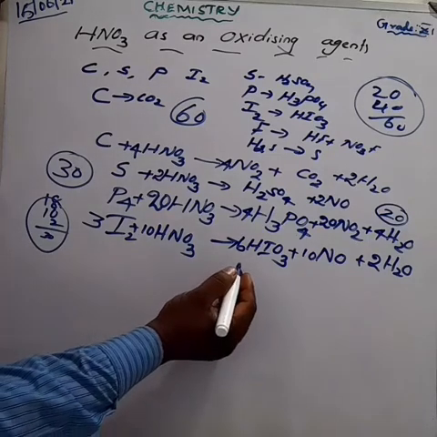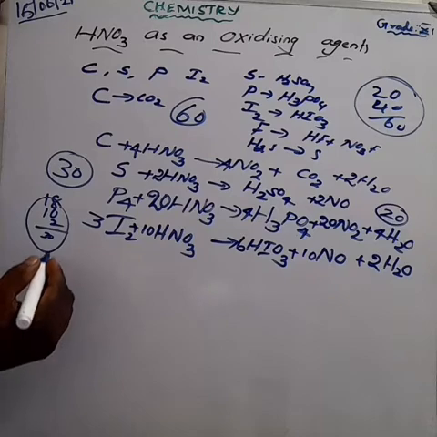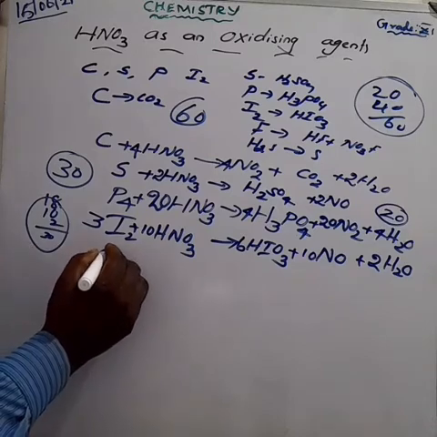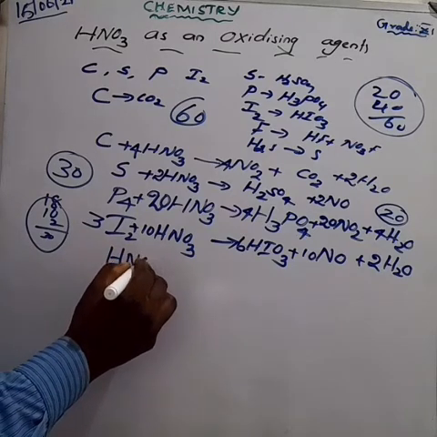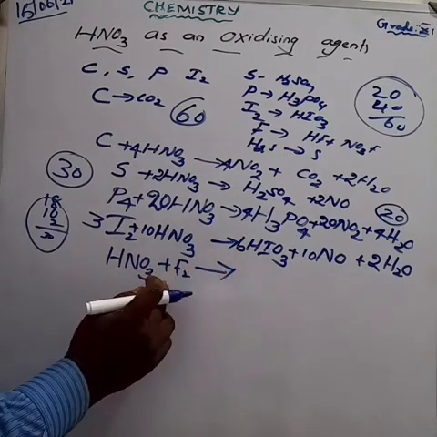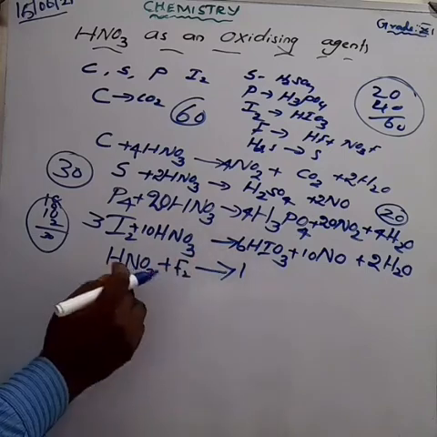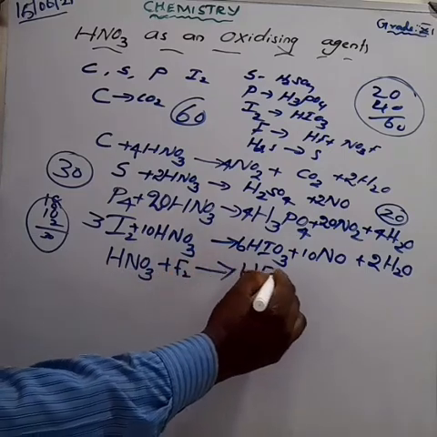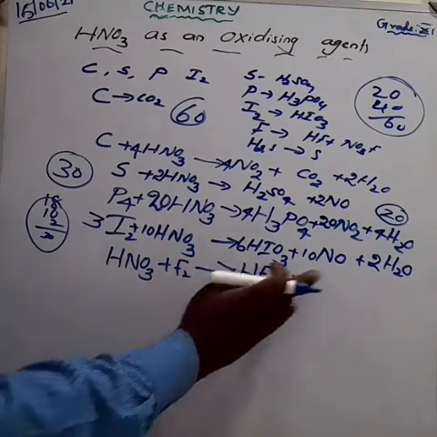Am I right? Next one, a new formula we are learning now. Nitric acid HNO3 reacts with fluorine. We get, the first product is hydrogen combines with the fluorine to form hydrogen fluoride. Am I right? Hydrogen fluoride plus this NO3.